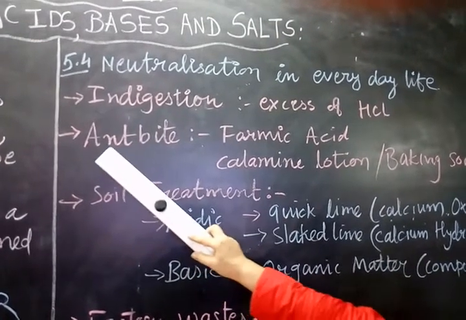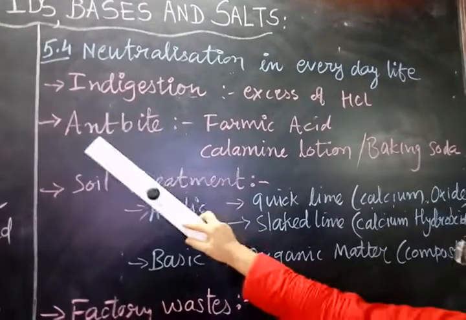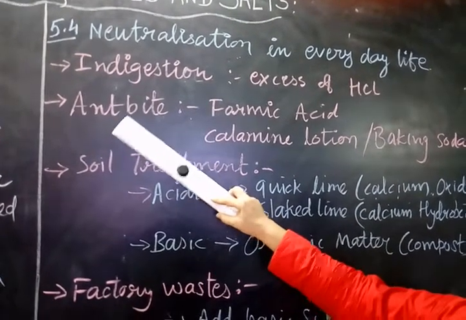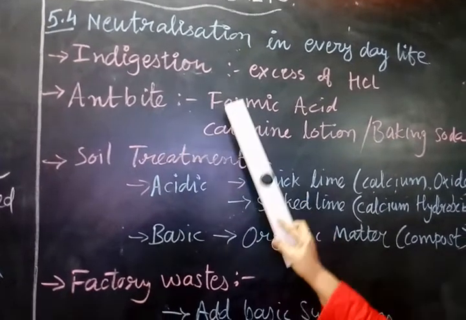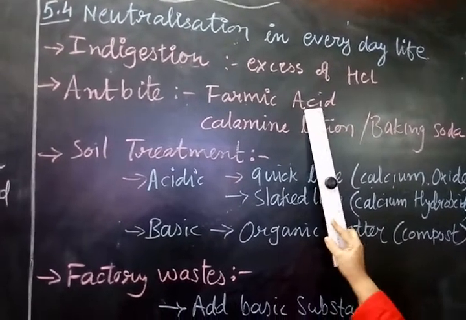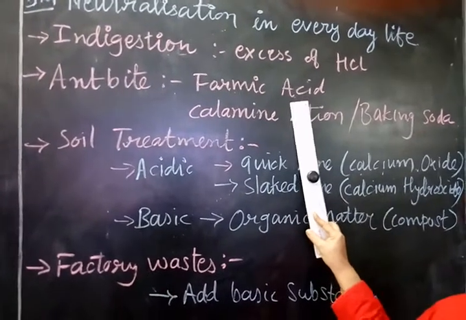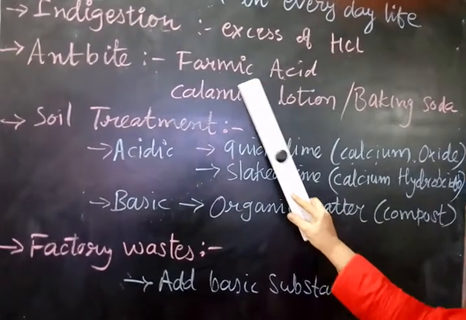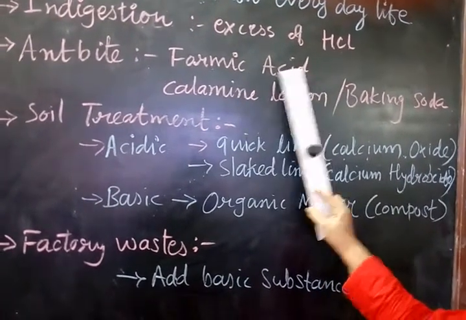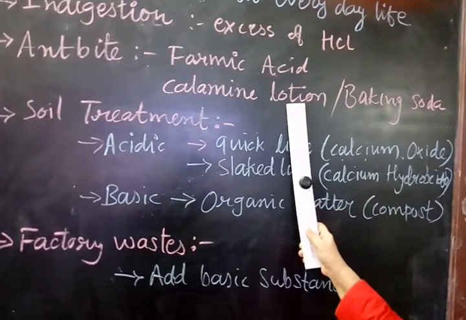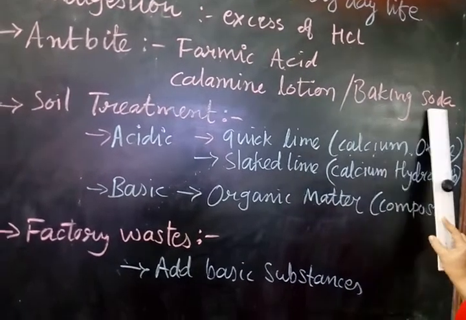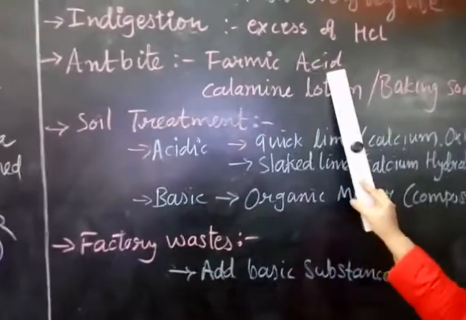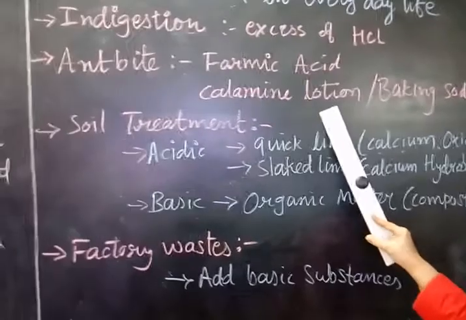In the same way, the second example is ant bite. हमें पता है कि जब चींटी हमें बाइट करती है तो हमें थोड़ी वहाँ पे जलन होती है. Actually when an ant bites, its sting contains formic acid. That means it injects formic acid into our skin. So it is acid. To neutralize the effect of formic acid, either we can rub calamine lotion over it, or we can rub baking soda, diluted and made into a paste, so we can get relief through it.